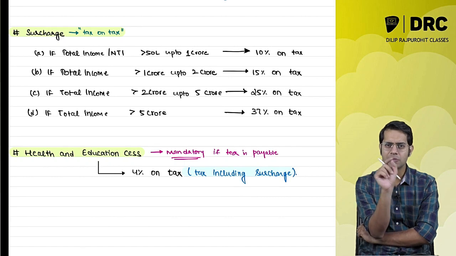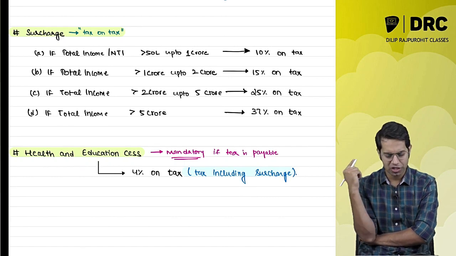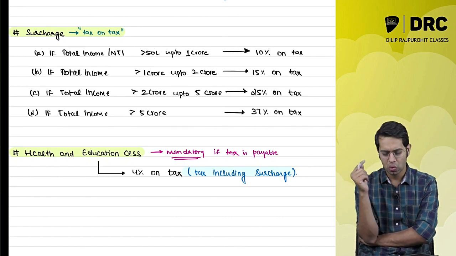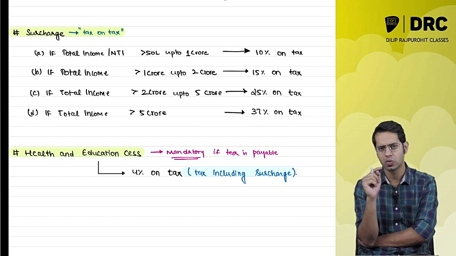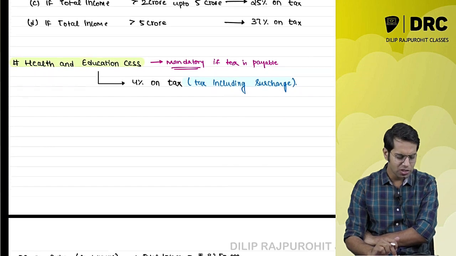If your total income is more than 50 lakhs, up to 1 crore rupees, surcharge is 10%; 1 crore to 2 crores it is 15%; 2 crores to 5 crores it is 25%; and more than 5 crores it is 37%.